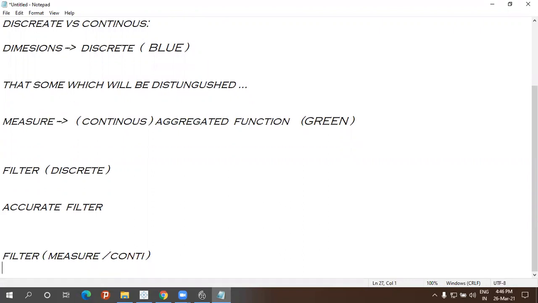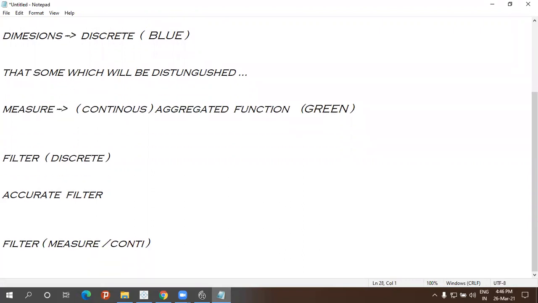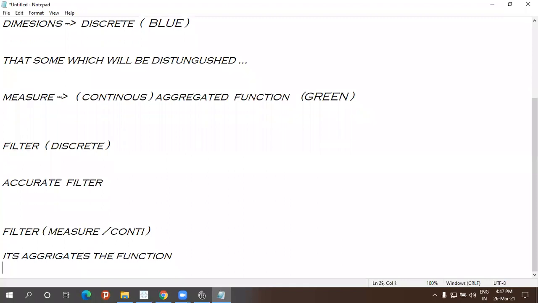These are all important words. Okay. It aggregates the function. It aggregates the functions. Means if I take sum, so automatically sum, average, like that's aggregates. So that is nothing but where we can get a different range of values. That is nothing but different range of values.